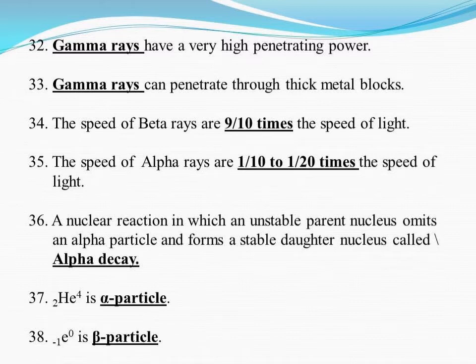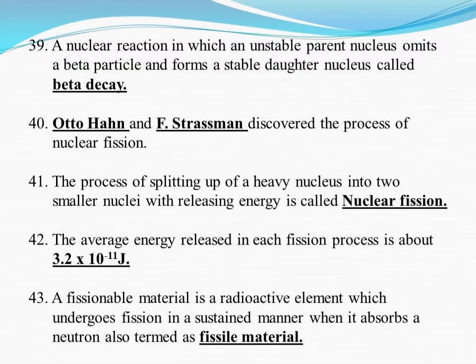The symbol -1e0 is the beta particle. A nuclear reaction in which an unstable parent nucleus emits a beta particle and forms a stable daughter nucleus is called beta decay. That is, in a nuclear reaction, if a beta particle is emitted, it is called beta decay.